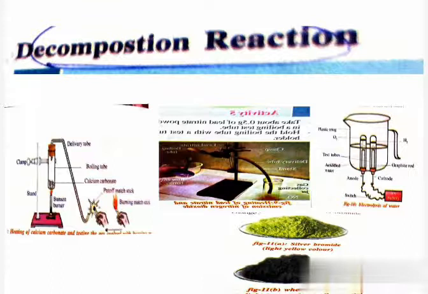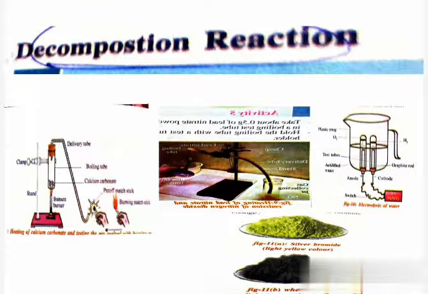Now we will discuss one more activity, activity 5. What is that activity name? Heating of lead nitrate and emission of nitrogen dioxide. This is also one of the examples of a decomposition reaction. First take about 0.5 grams of lead nitrate powder in a boiling tube, hold the boiling tube with a test tube holder, and heat the boiling tube over a flame. Note down the change. What do you observe?